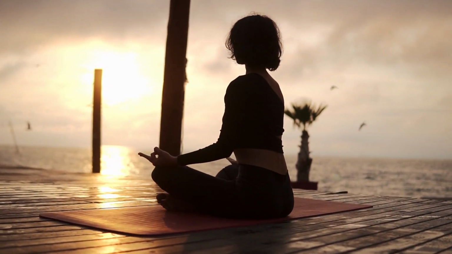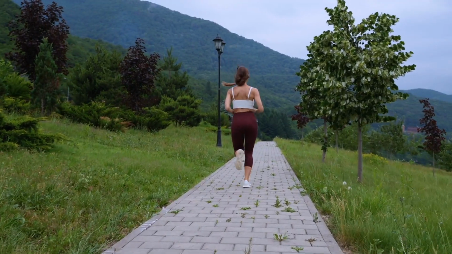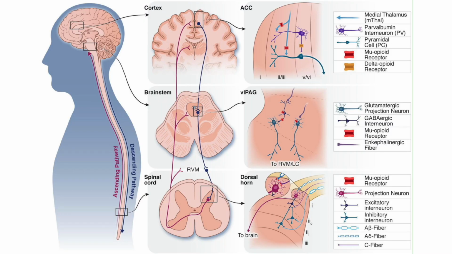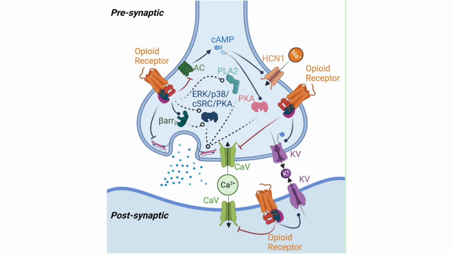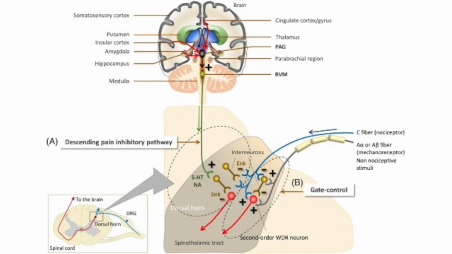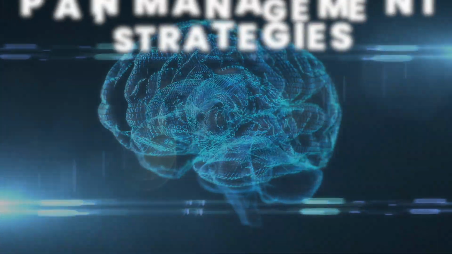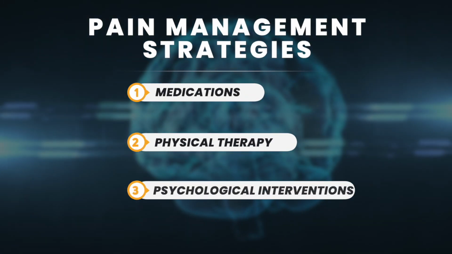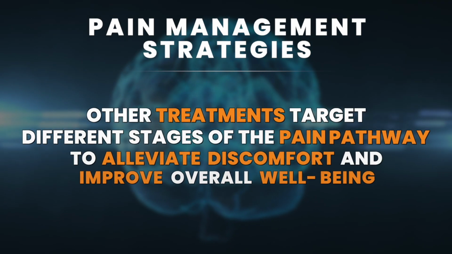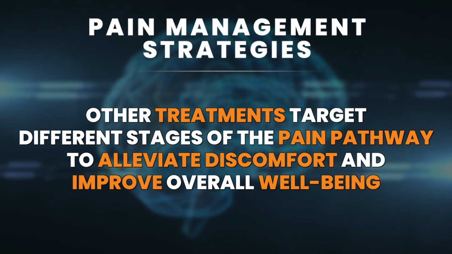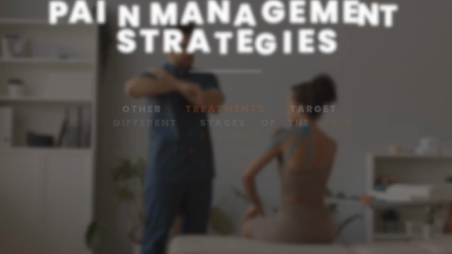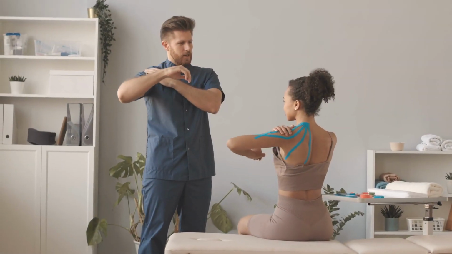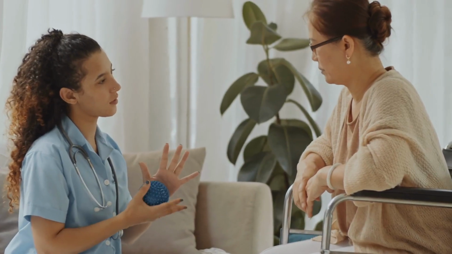Approaches such as mindfulness, meditation, and certain forms of physical activity may activate this system, providing non-pharmacological means of pain management. Additionally, medications that target endogenous opioids or modulate neurotransmitters involved in descending pathways can be used to enhance pain inhibition. Understanding the physiology of pain helps in developing effective pain management strategies. Medications, physical therapy, psychological interventions, and other treatments target different stages of the pain pathway to alleviate discomfort and improve overall well-being. Chronic pain conditions may require a multidisciplinary approach, considering both the physical and psychological aspects of pain.